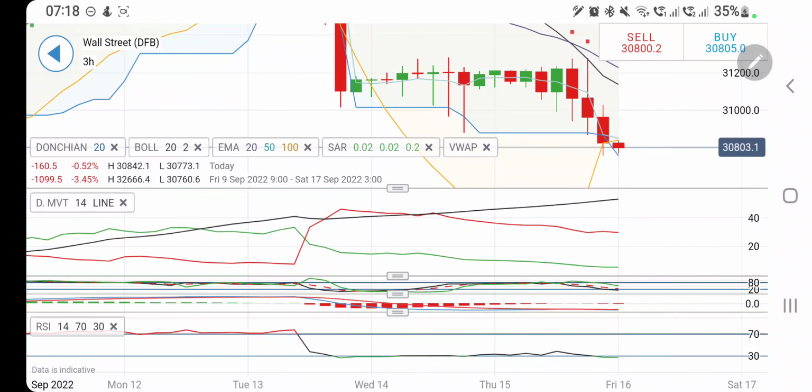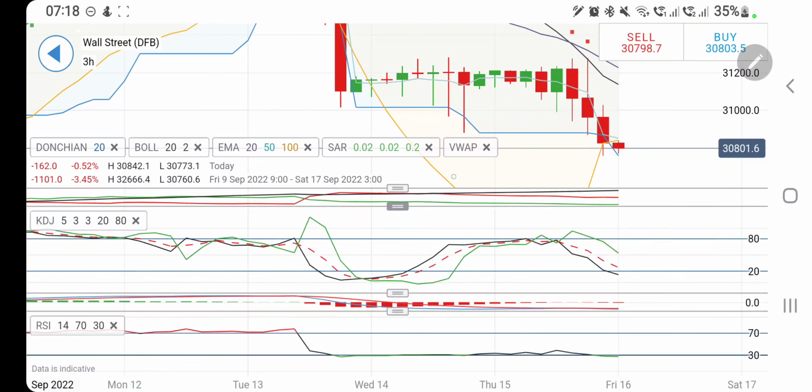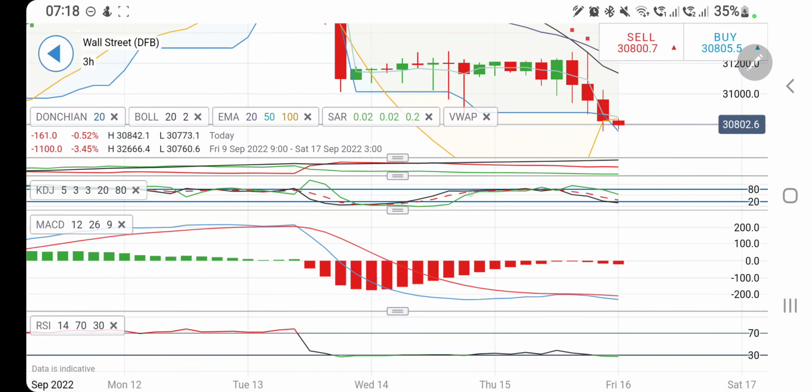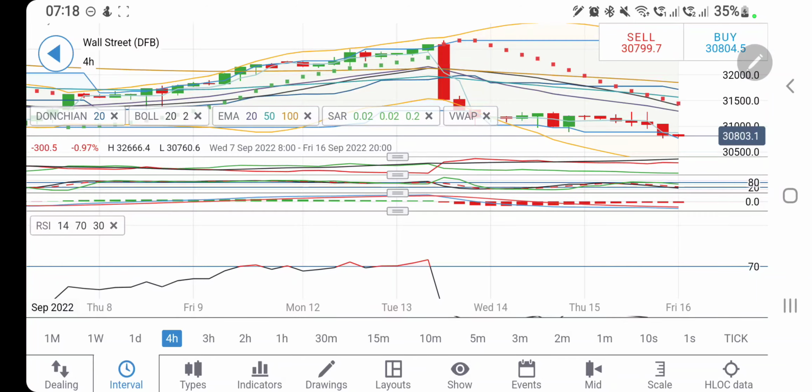Below 3750, you can expect that we may see it dropping hard, and then 3680, 3600 levels will be seen, and then below that you can see 3500, 3400. The 3400 is the next stronger support zone. So this is what we can see. Directional movement is bearish. Stochastic is looking downwards, entering into the oversold zone. The MACD is again diverging and bearish. RSI is already trading oversold.